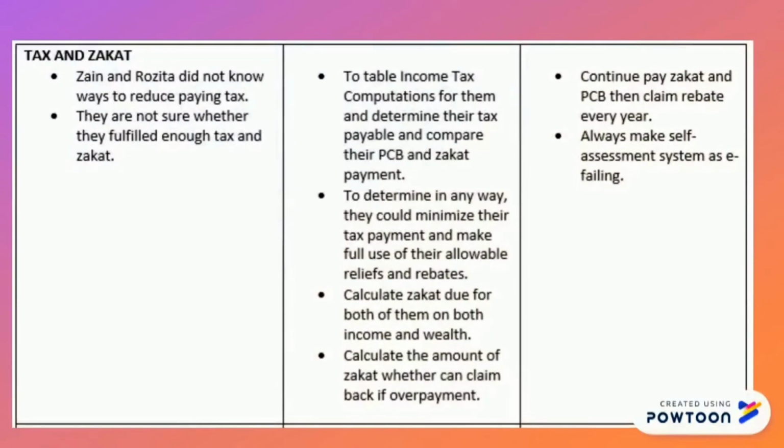Tax and zakat. Zine and Rosita did not know ways to reduce paying tax. They are not sure whether they have fulfilled enough tax and zakat. To table income tax computations for them and determine their tax payable and compare their PCB and zakat payment. To determine in any way they could minimize their tax payment and make full use of their allowable reliefs and rebates. Calculate zakat due for both of them on both income and wealth.